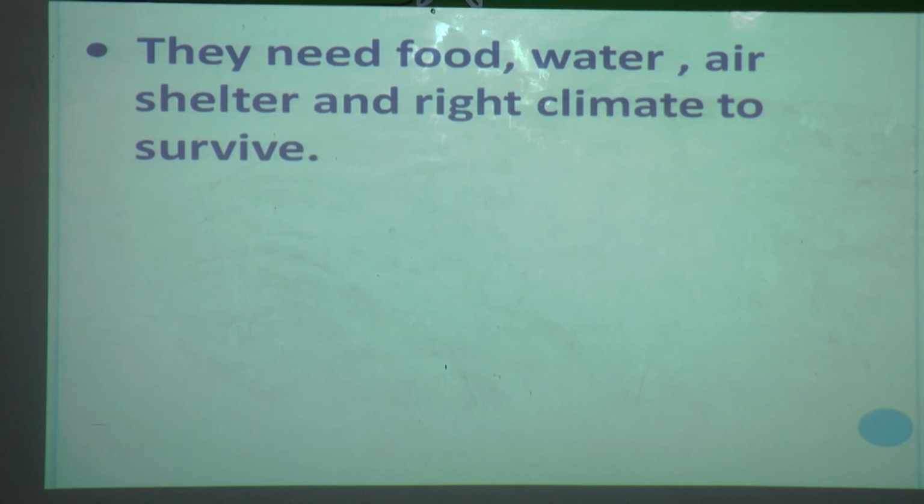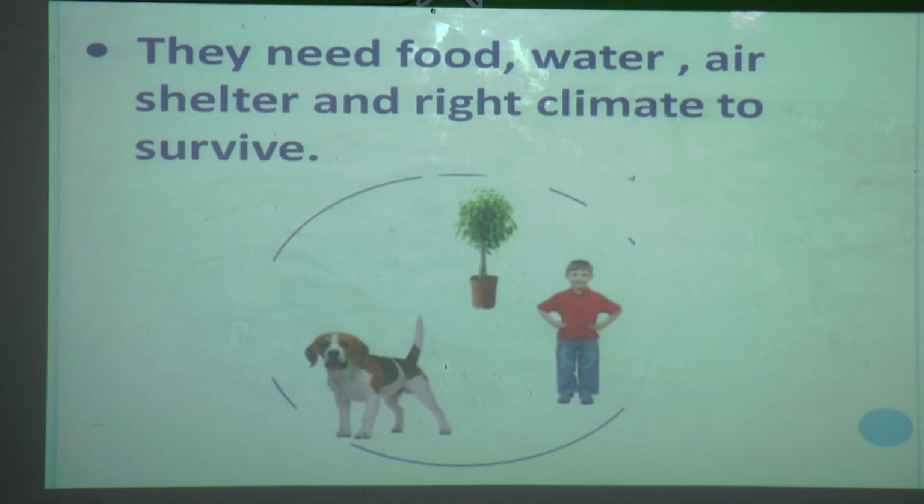Are you getting what I am saying? You know that the basic needs of living things are food, shelter, and water. So air also we need, and right climate to survive.